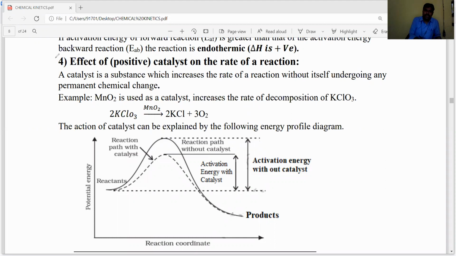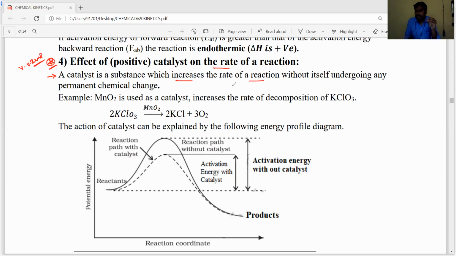So let's see how the catalyst affects the rate of the reaction. It is a very, very important factor, dear students, for board examinations as well as objective examinations. Directly, some theoretical points related to catalyst effect are asked in NEET and JEE examinations. Effect of catalyst on the rate of the reaction. Let's see, dear students, what is a catalyst? A catalyst is a substance which increases the rate of the reaction.